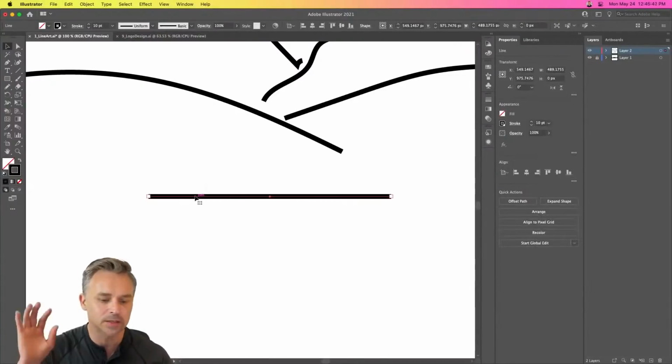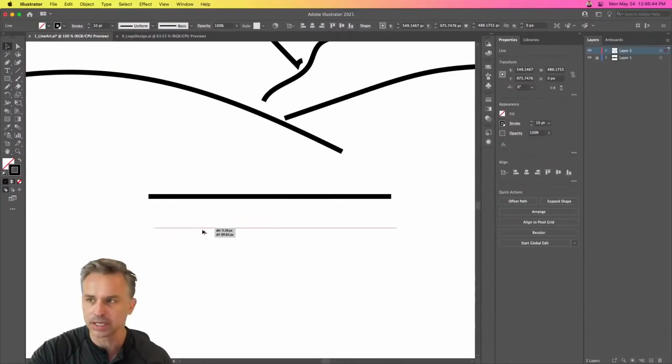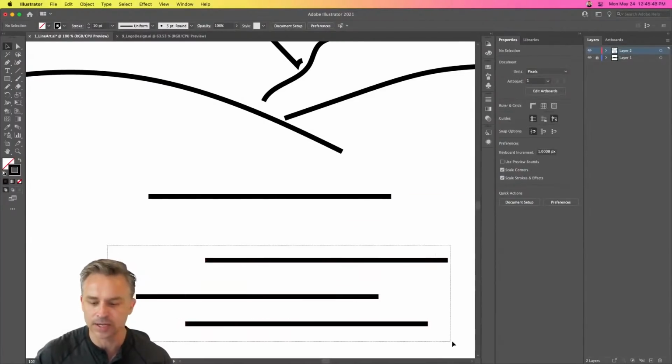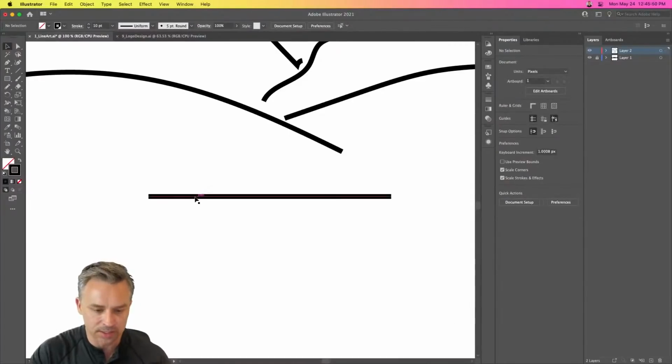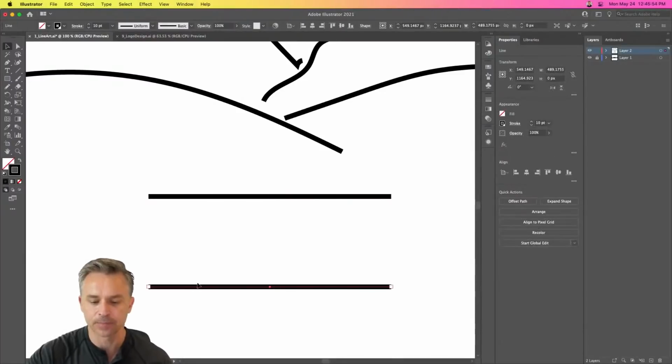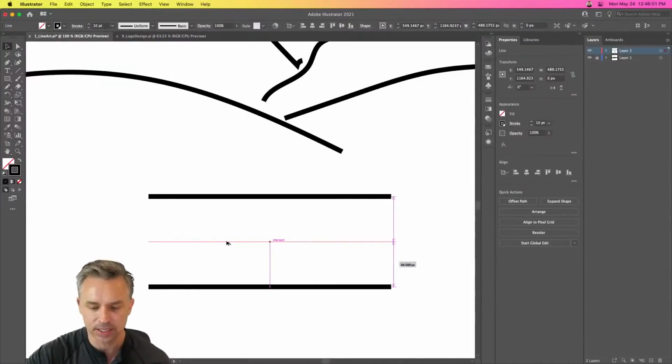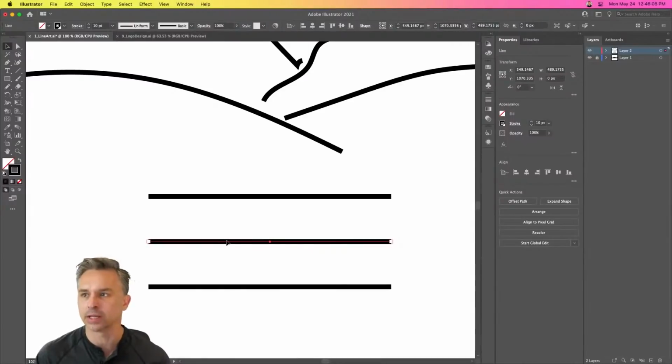But what does everybody do? You'll just hold down the Option key and you'll drag it out. If you hold down the Option key and drag, you can create as many horizontal lines as you want. You can hold down the Option key and the Shift key. Bam. And there we have maybe 3 lines, and we get these lovely guides that pop up as well. So boom, I can create these 3 lines.